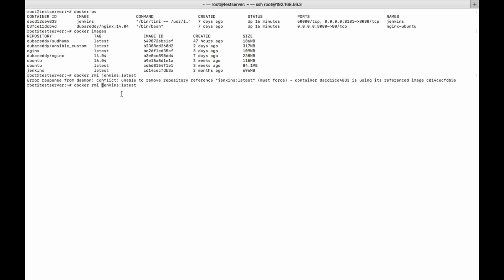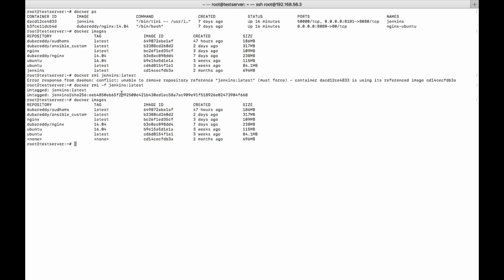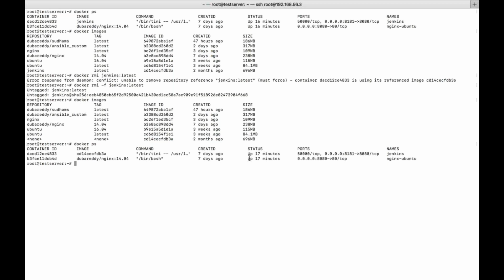-f. Now we can see it is untagged. You can see the image is untagged, and you can see the ID. Why? Because this Jenkins is created from a different tag. Let's now see the docker ps command. You can see the container is running right now, and you can see here it is untagged. Now if I try to use docker images again, Jenkins.